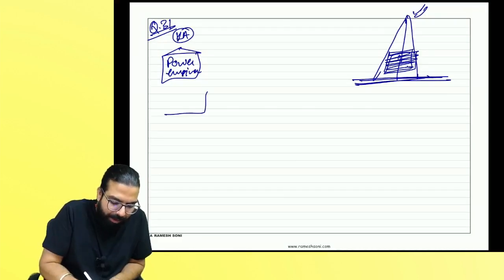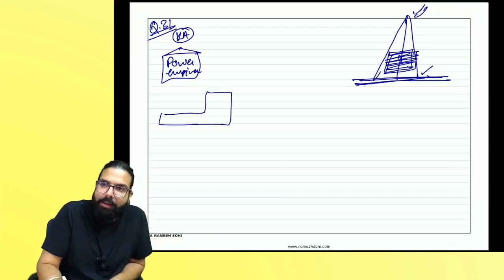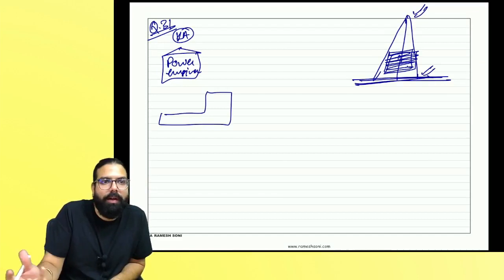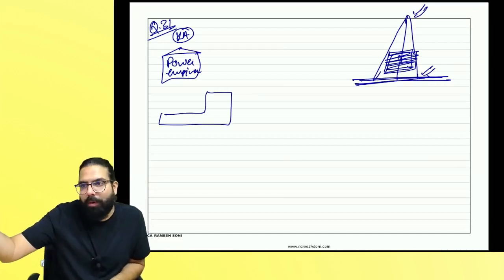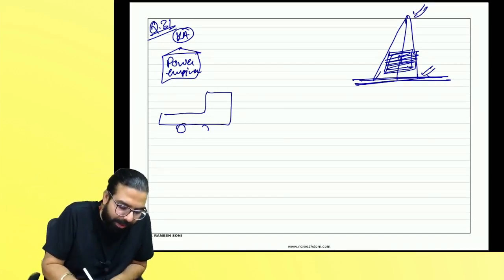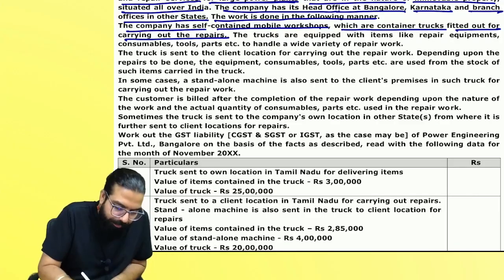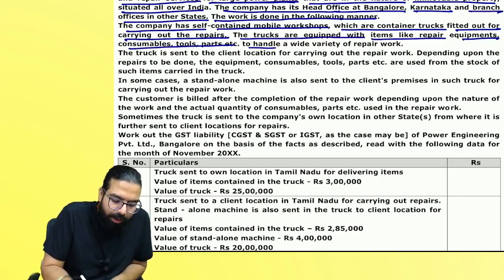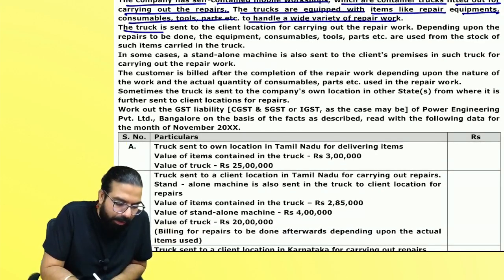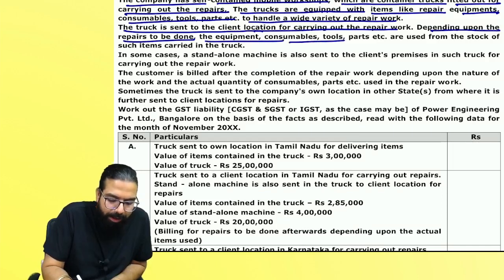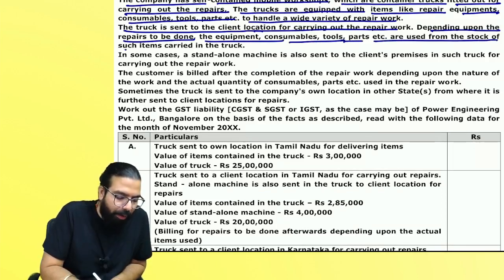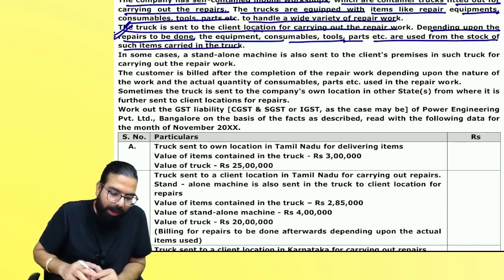Baba, what does the company have? You can't take the electricity plant, everything, and get it to you because it is immovable property. So you will put everything in a truck, all these tools, etc., and you will go and repair and come. Then the truck is equipped with repair equipment, tools, parts to handle a variety of repair work. The truck is sent to the client location for carrying out repair. Depending upon the repair carried out, the equipment, consumables, tools, etc. are used from the stock. Baba, billing will be done how?